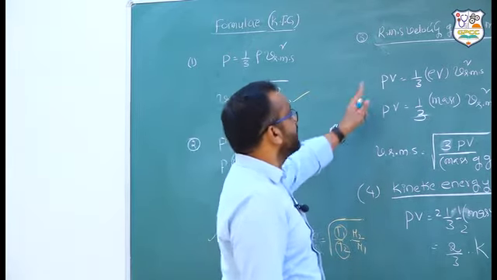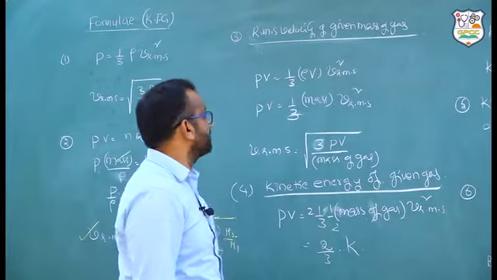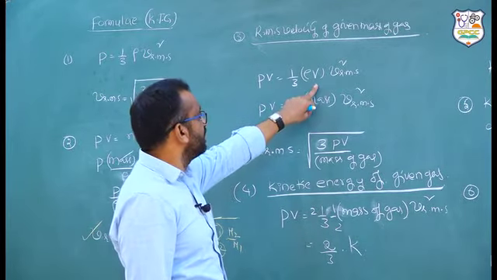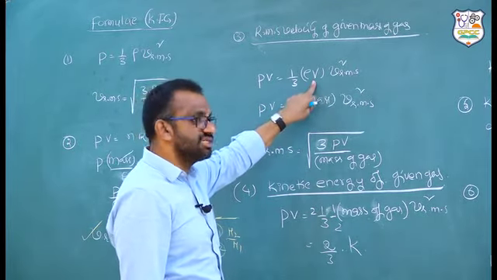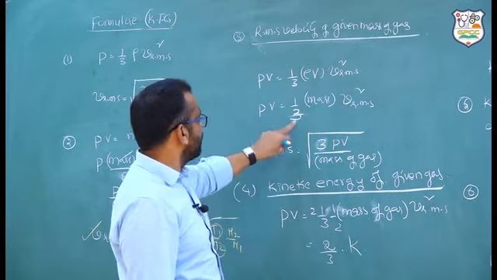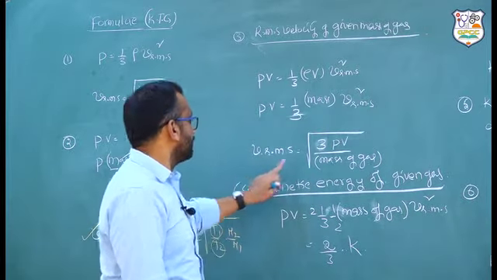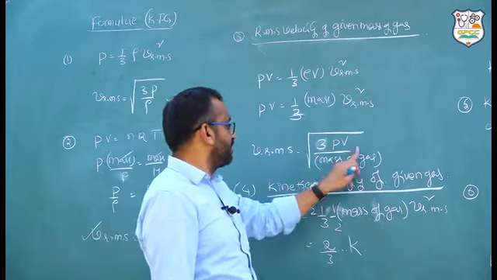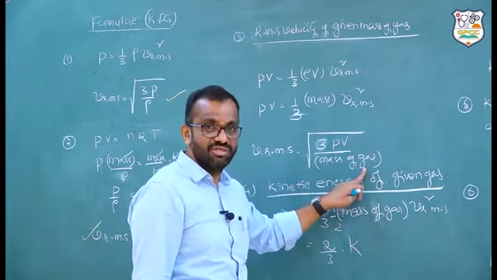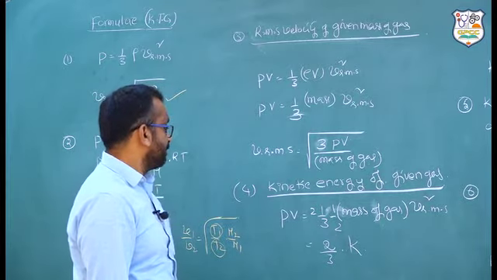Next, the RMS value for a given mass of the gas. Some mass is given, find the RMS velocity in that case. PV is equal to 1/3 rho V into VRMS square. Here V is volume, just multiplied with V on both sides. PV is equal to 1/3 mass into VRMS square. So VRMS is equal to square root of 3 PV by mass of the gas. Okay. Next, kinetic energy of a given gas.